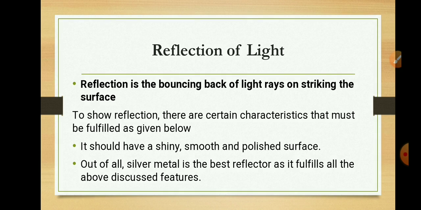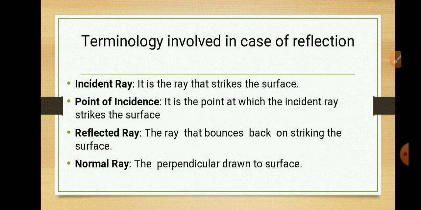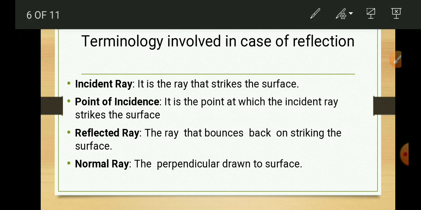To show reflection, the surface should be shiny, smooth and polished. Out of all the different surfaces, silver metal is considered the best reflector because it is shiny, smooth and polished, which helps in the reflection of light. Here is some terminology involved in reflection. These terms will help you understand reflection. See, incident ray.